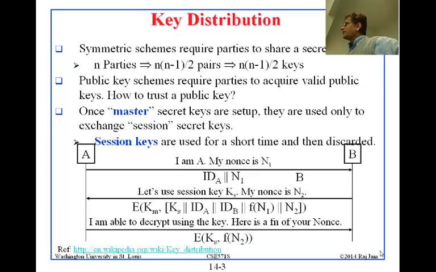I claim I know the master key because I send you back your number: f(N2) encrypted with the session key. So this proves that A knows KM.